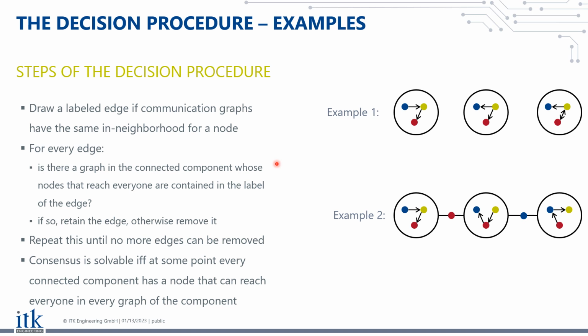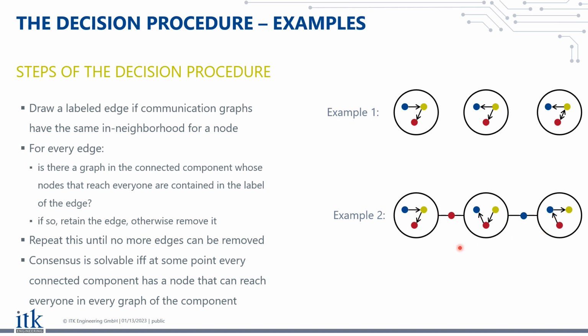So, now for the second example, here things are not looking so good. If we look, for example, here at the red edge and we would like to remove it, we really cannot do it, because there is a graph in the connected component where red reaches everyone, has a path to everyone, is what I mean by reach here. And similarly, this edge cannot be removed because the blue node reaches everyone here. So this edge is somehow also protected by this graph here. And so there can be no removal in this structure.